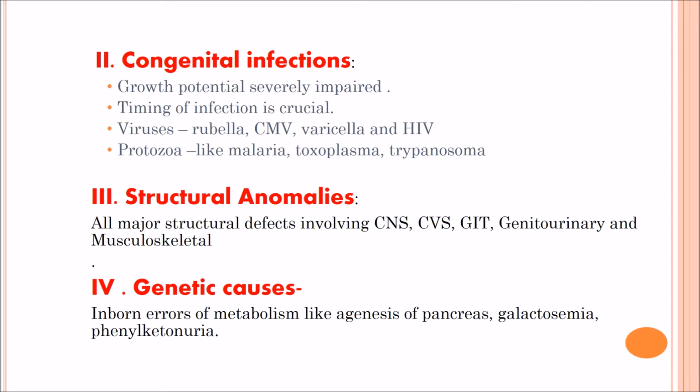Viruses such as rubella, cytomegalovirus, varicella, and HIV, and protozoa like malaria, toxoplasma, and trypanosoma could be causes. Structural anomalies: all major structural defects involving the CNS, CVS, GIT, genitourinary system, and musculoskeletal system can be a cause. Genetic causes: inborn errors of metabolism like agenesis of the pancreas, galactosemia, and phenylketonuria.